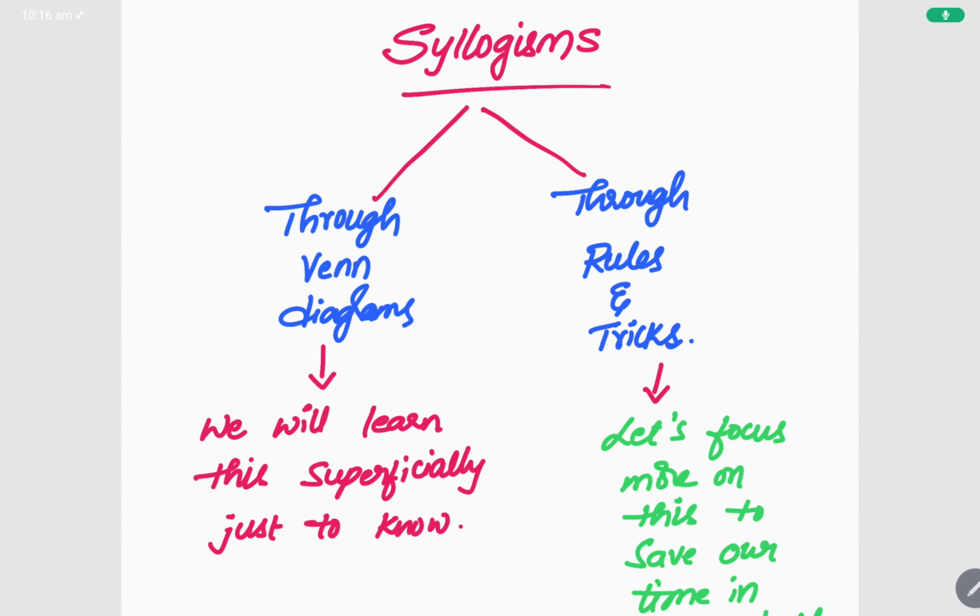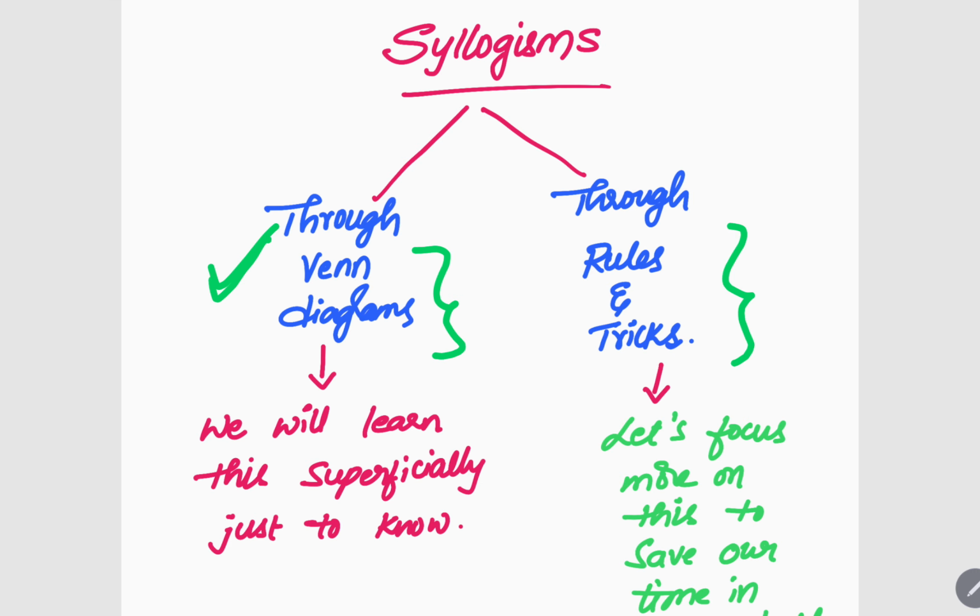Well, hello everybody. Today we're going to learn about syllogisms. It is part of the reasoning section. Syllogisms can be done either through Venn diagrams or through some rules and tricks. I personally suggest that if you're familiar with Venn diagrams, you practice through Venn diagrams. Remember a few tricks, that's it.